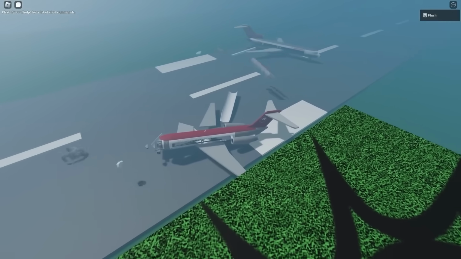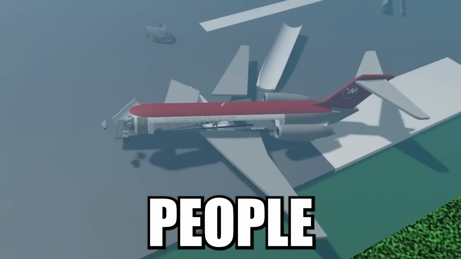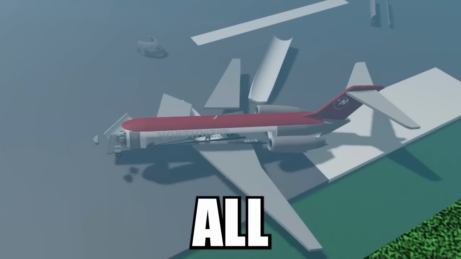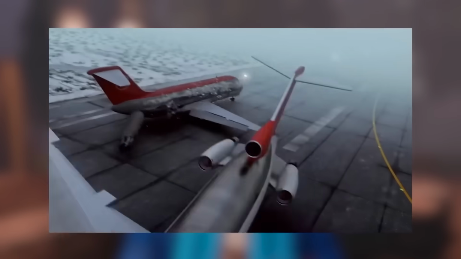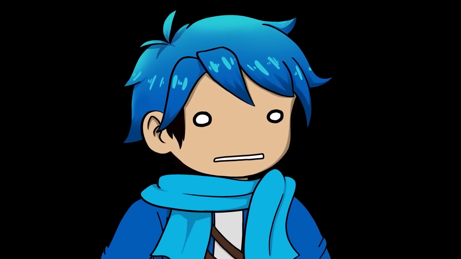And yeah, it looks like its wing just swipes through the other one. Were there people in this one here? It didn't seem like it was moving at all. All right, so here's the animation, and we've got the Northwest moving. It is foggy in here, so maybe it didn't see the other plane. And yeah, there's the other plane there. Oh jeez. Yeah, it just sliced through that plane. Okay, but I still want to know, were there people in there?